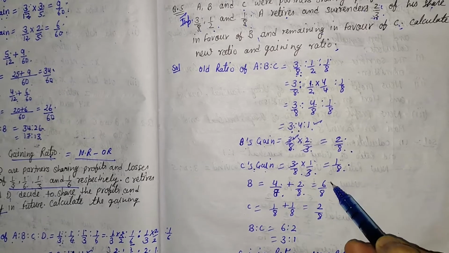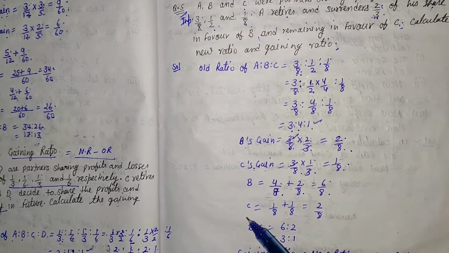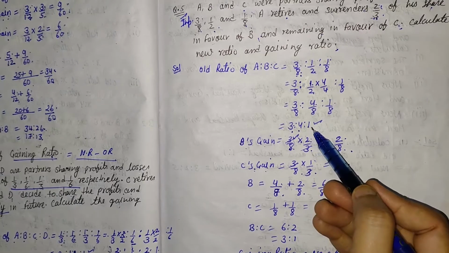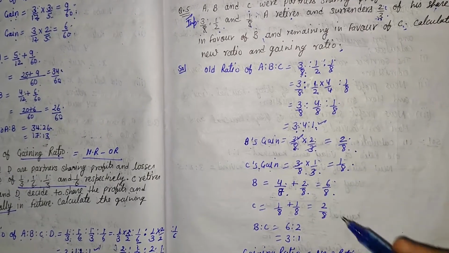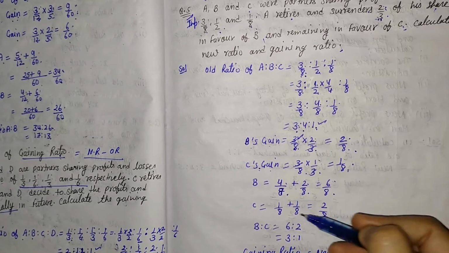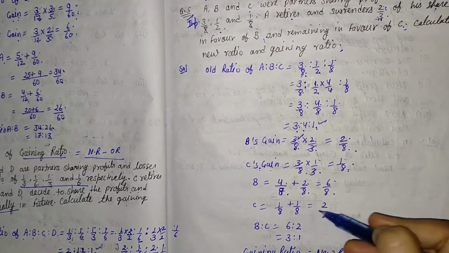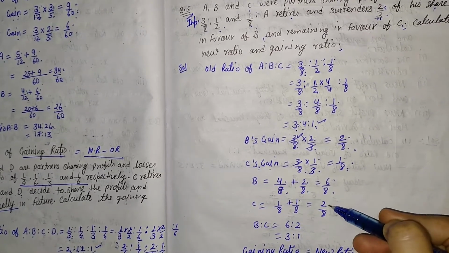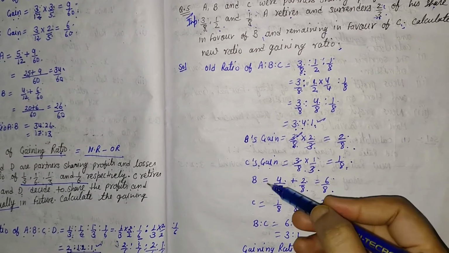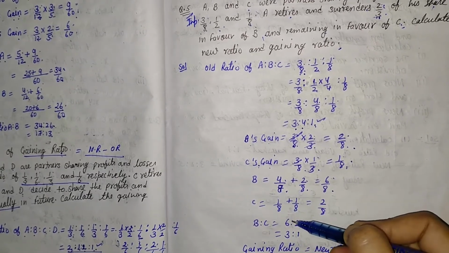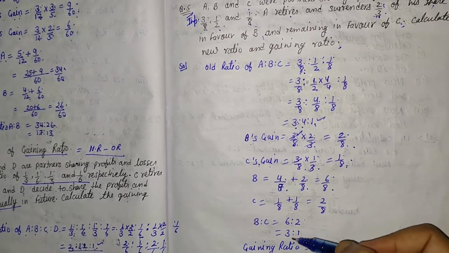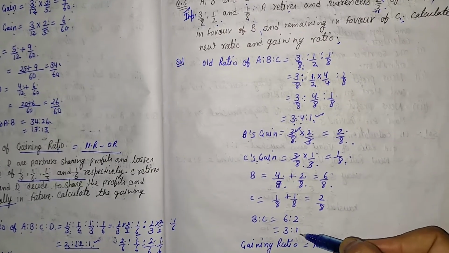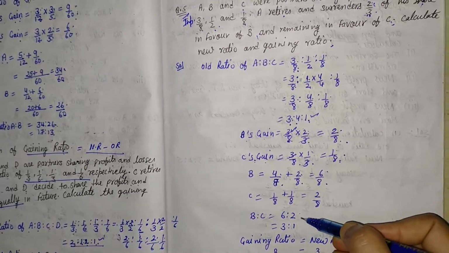After this we are getting 6/8. Same as C. C's old share is 1/8 and after the retirement of A, C is getting 1/8. Here it is 1/8. So the sum of all these we are getting 2/8. So the new ratio of B and C is 6:2, and by the reducing factor method we are getting 3:1 by taking 2 as a common factor.